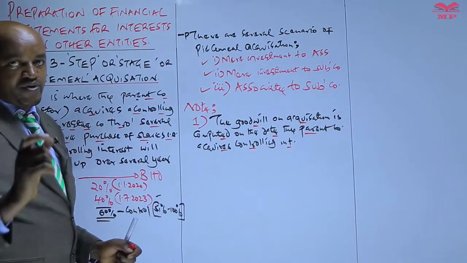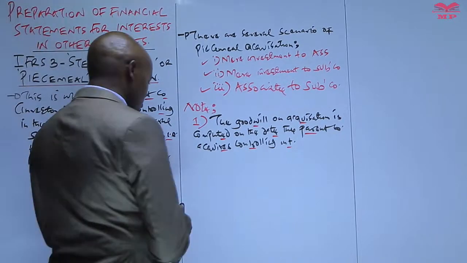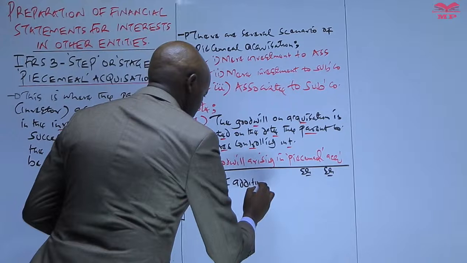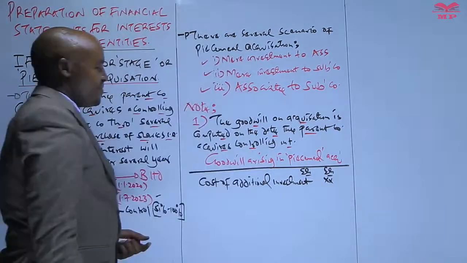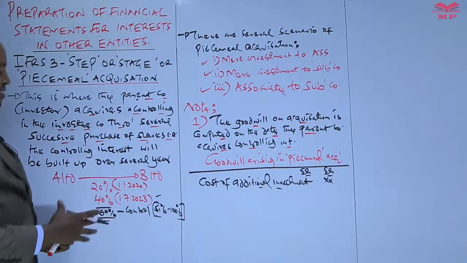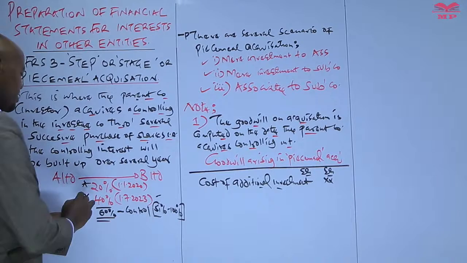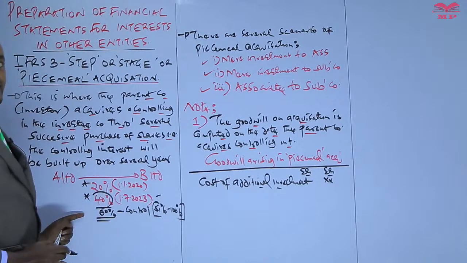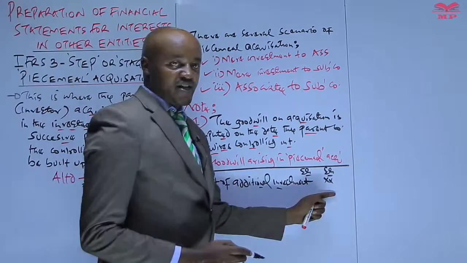Now, how do we compute this particular goodwill arising in a piecemeal or stage acquisition? So let's look at how. We start with the cost of additional investment. What do you mean by additional investment? Additional investment are the additional shares which have been acquired by the parent company. If the parent company initially had acquired 20% shareholding in the investee company, and later on acquired additional 40%, there is the amount which was paid by the parent company in acquiring the additional 40% of the shares issued by the investee company. That's what we refer to as the cost of additional investment.